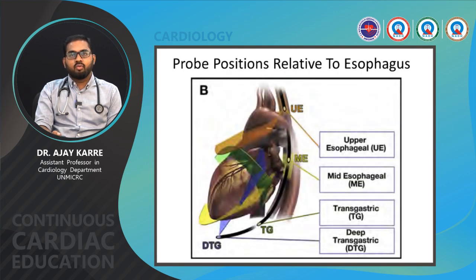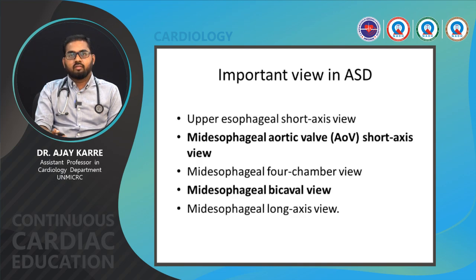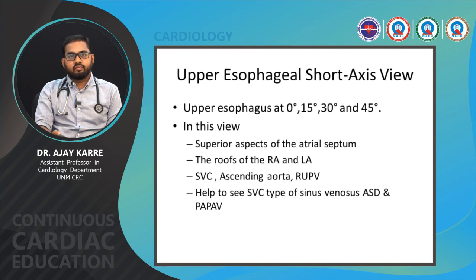Probe position relative to the esophagus: upper esophagus, mid esophagus, transgastric and deep transgastric. These are the probe positions. Upper esophagus is 20 to 30 cm, mid esophagus is 30 to 40 cm, transgastric is 40 to 45 cm, deep transgastric is 45 to 50 cm. Important transesophageal views in atrial septal defect: the upper esophageal short axis view, mid esophageal aortic wall short axis view, mid esophageal 4-chamber view, mid esophageal bicaval view, mid esophageal long axis view.